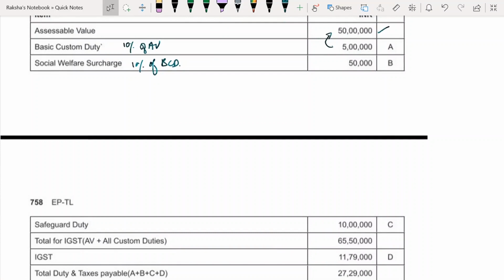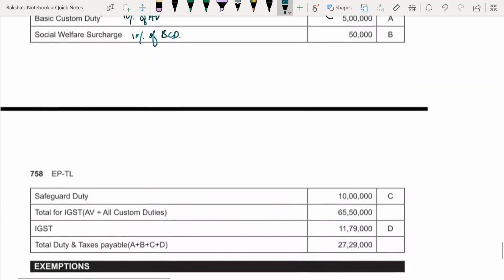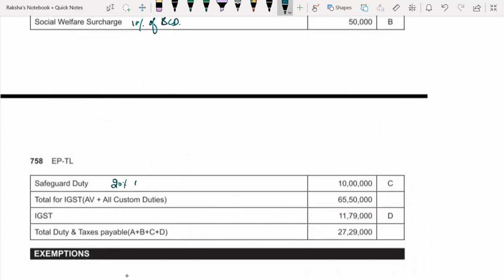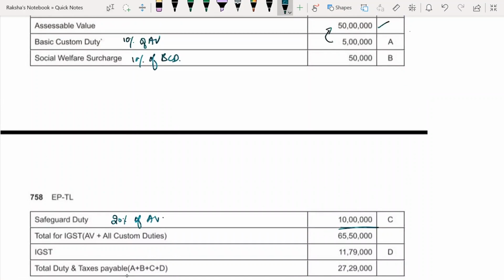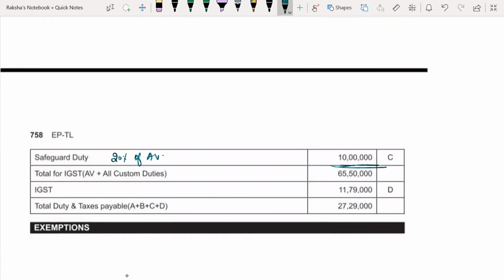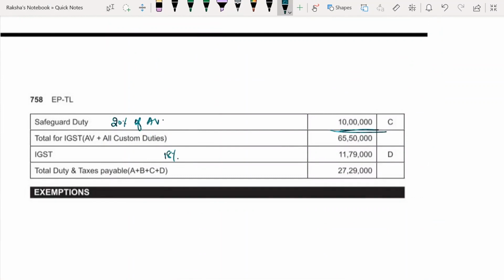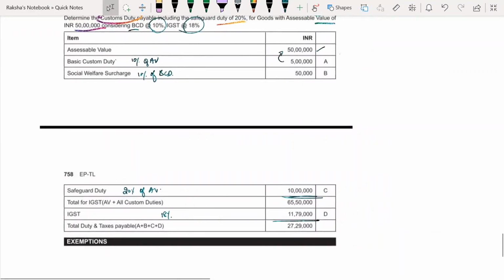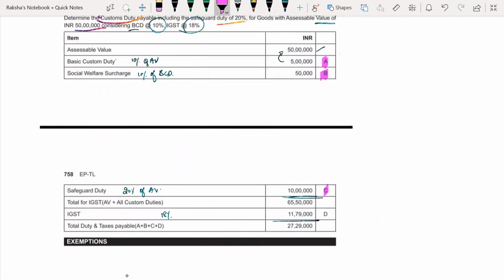Now safeguard duty, directly they have given safeguard duty 20% of assessable value. Okay, 20% of assessable value is 10 lakhs. Now total for IGST, if you add 50 lakhs plus 5 lakhs plus 50,000 plus 10 lakhs, you're going to get 65 lakhs 50,000 plus IGST. What is the rate given for IGST? 18%, right? So 18%. All these are the taxes that you found out, A plus B plus C plus D.